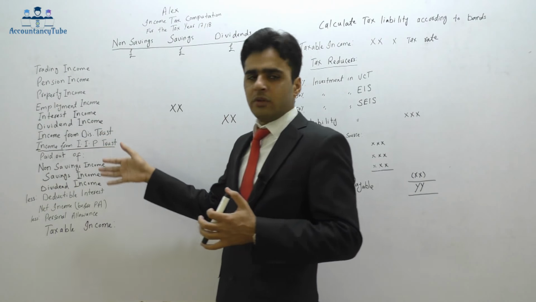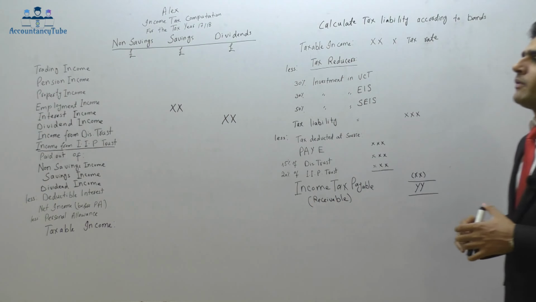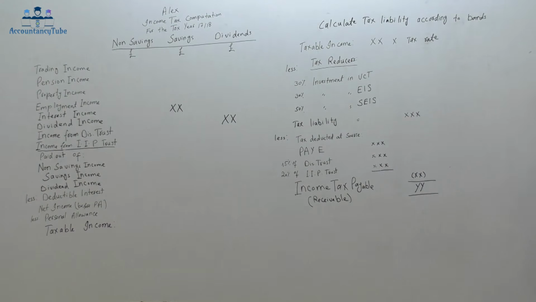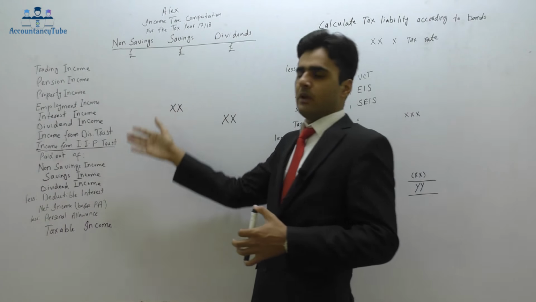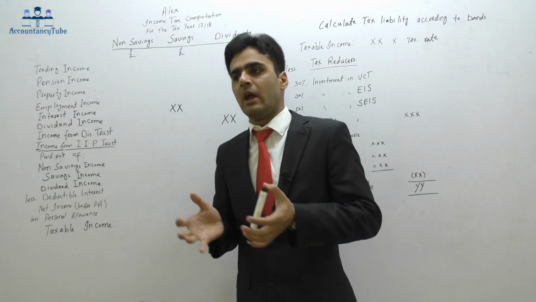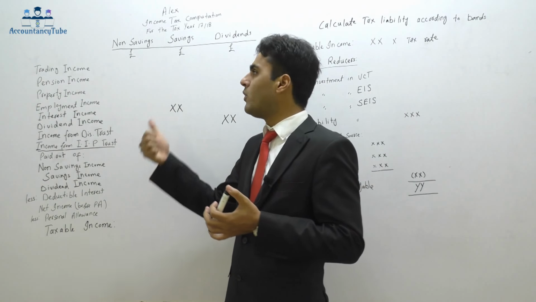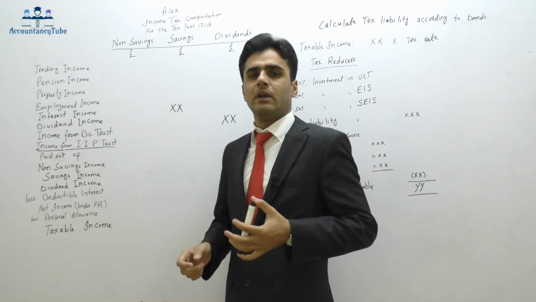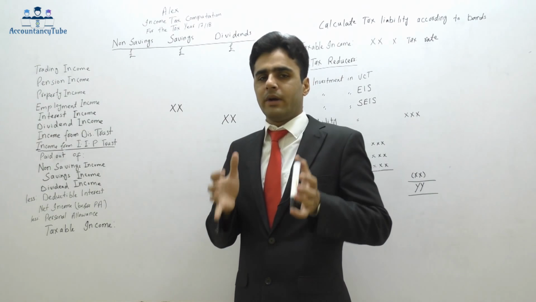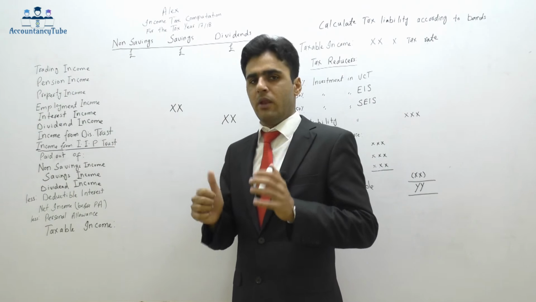Now, whatever other source of income I have apart from the interest income and the dividend income will go into the non-savings section. For example, if I'm working for someone, I've got employment income, that will go into the non-savings. If I've got trading income, that will go into the non-savings. So all other sources of income will go into the non-savings.